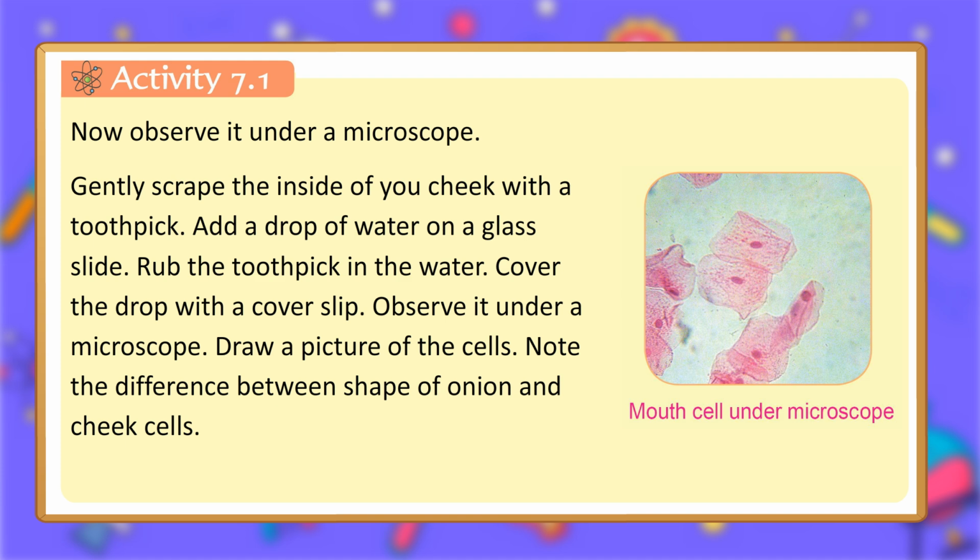Gently scrape the inside of your cheek with a toothpick. Add a drop of water on a glass slide. Rub the toothpick in the water. Cover the drop with a cover slip. Observe it under a microscope. Draw a picture of the cells. Note the difference between the shape of onion and cheek cells. Mouth cell under microscope.